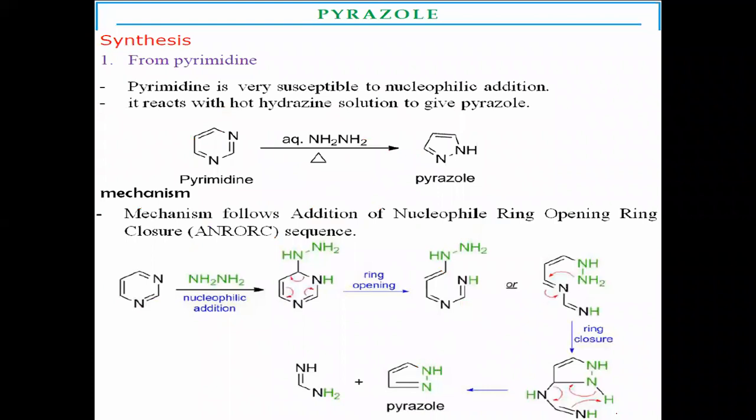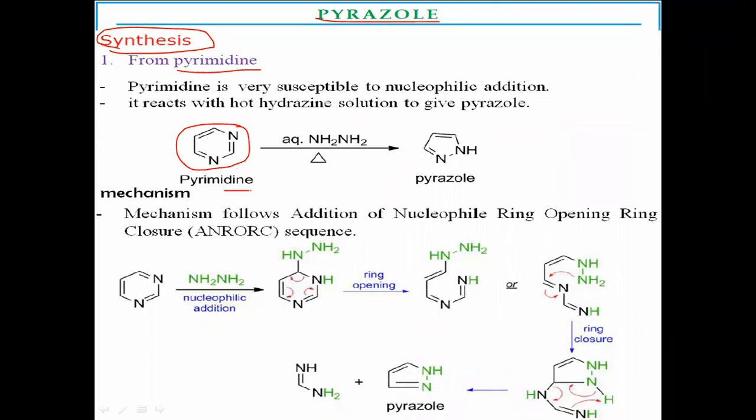Now we have to move on to the preparation, or synthesis, of pyrazoles. How will you prepare particular pyrazoles? First method: from pyrimidines. This is the structure of pyrimidine. At the 1 and 3 positions there is a nitrogen present. This is a 6-member ring with more than one heteroatom present in the ring system.